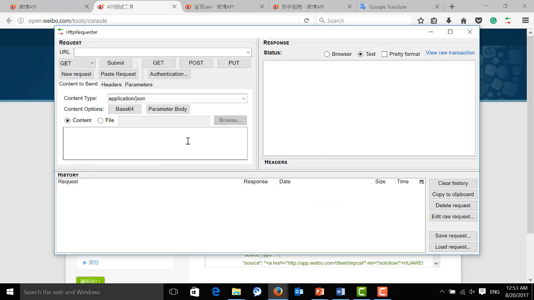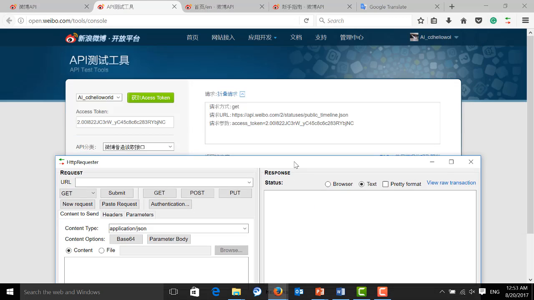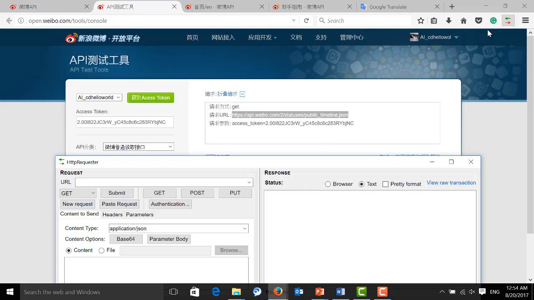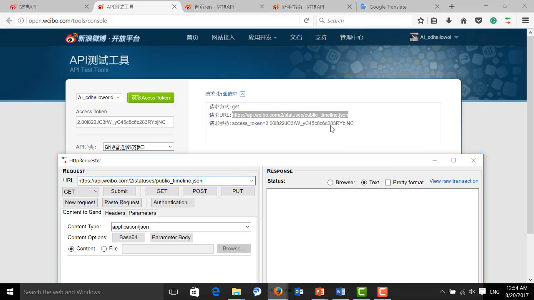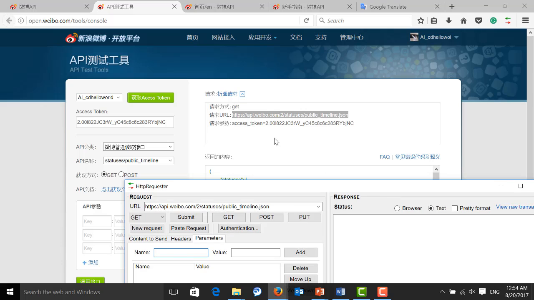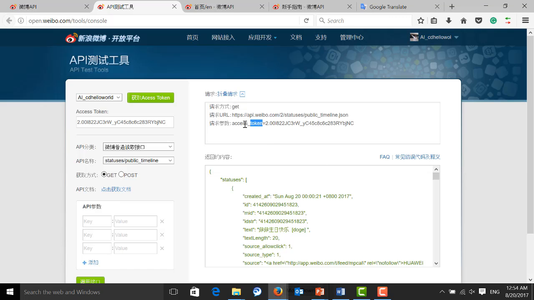Okay, so I'm going to copy this one over here and paste it over here. There are some parameters over here, actually just one. This is the access token.